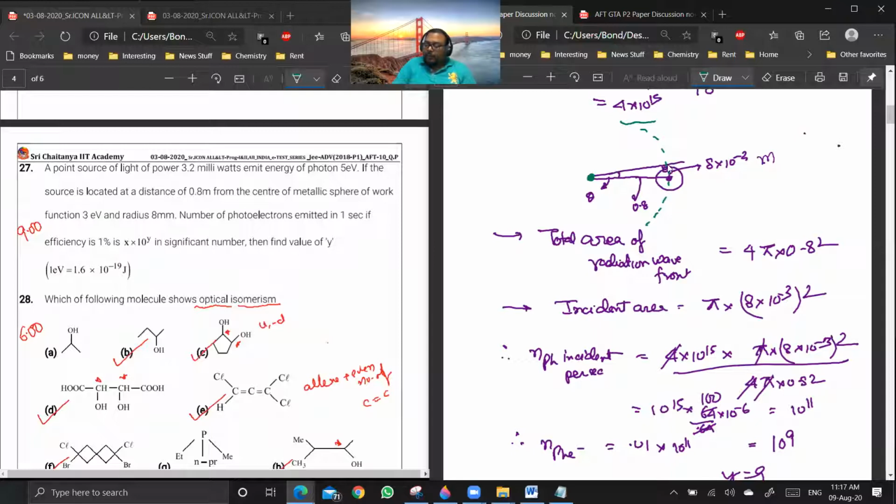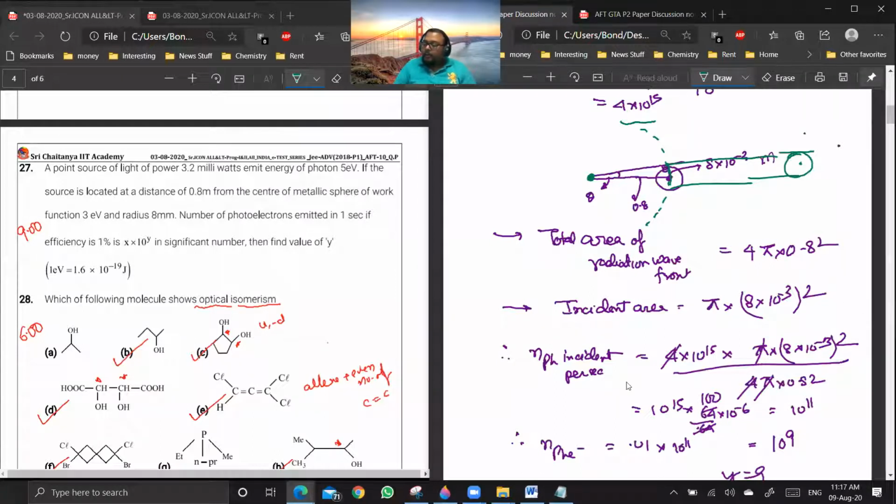Now, of this wavefront, only the projected area is the area which is receiving the photoelectrons. So you see, incident area will be pi into the radius squared. This projection will be a circle, whose radius will be pi into 0.85 into 8 mm, which is 8 into 10 power minus 3 square.